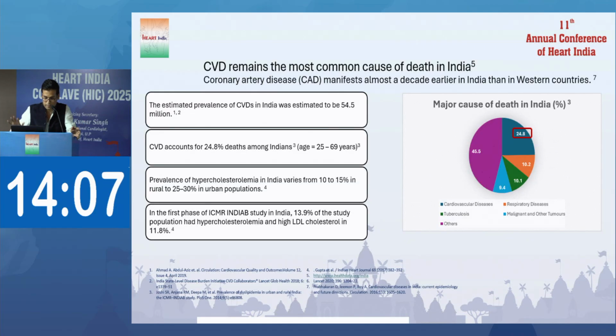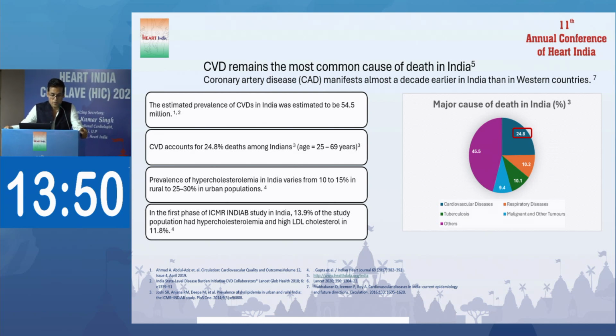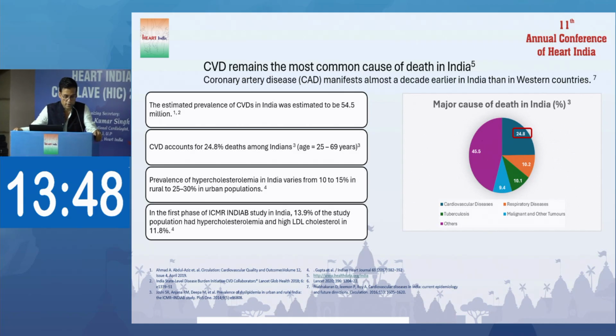Again, on epidemiology, CVD accounts for about 25% of deaths among Indians. The prevalence of hypercholesterolemia in India varies from 10 to 15% in the rural and 25 to 30% in the urban population.